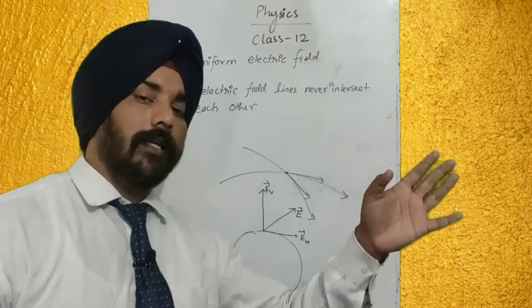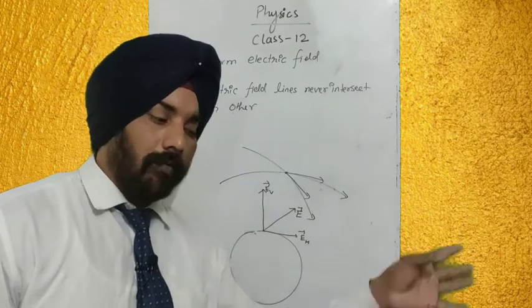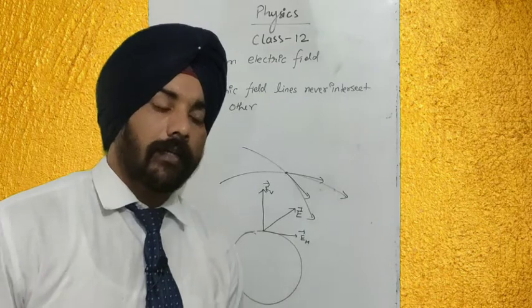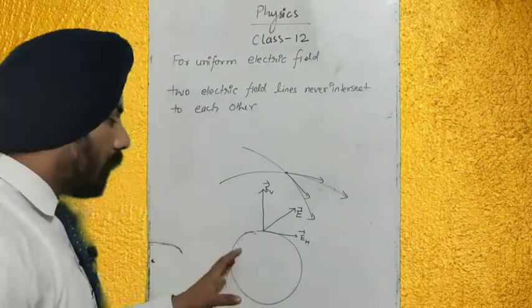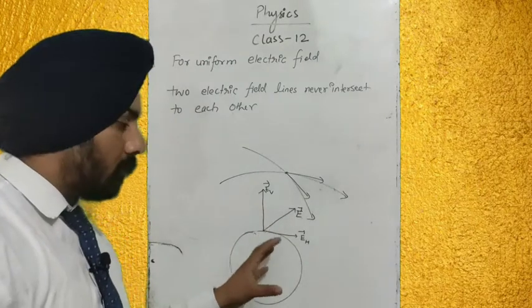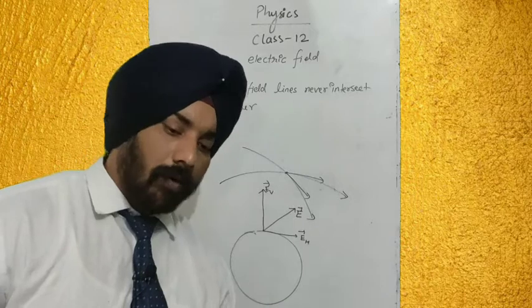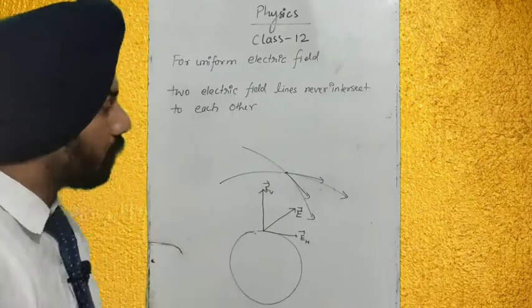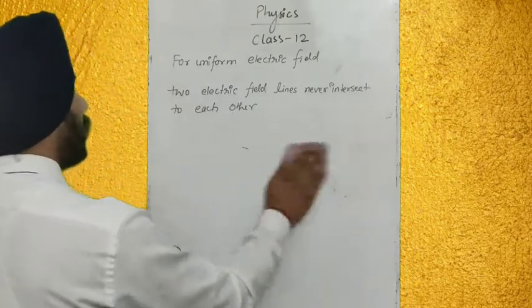One is horizontal, another is vertical. The horizontal component shows that electrons are moving on the surface of the conductor and producing a current on the surface, which has not been seen till now. So there is a possibility that electric field lines originate normal to the surface of the conductor. Clear? So this was about electric field lines.